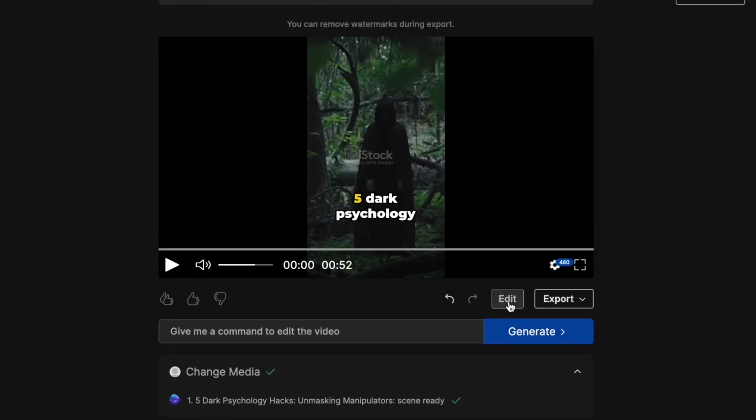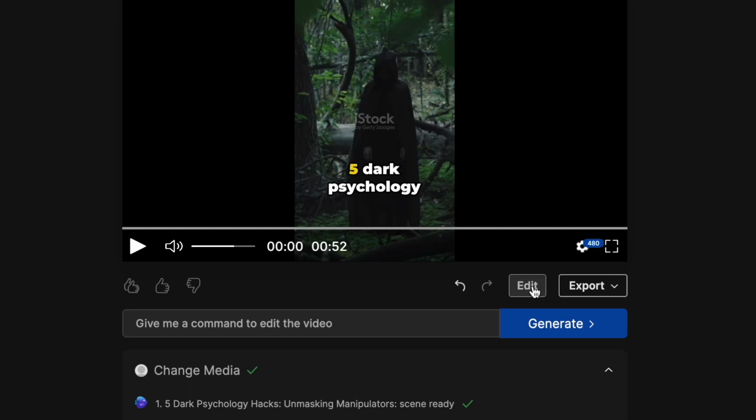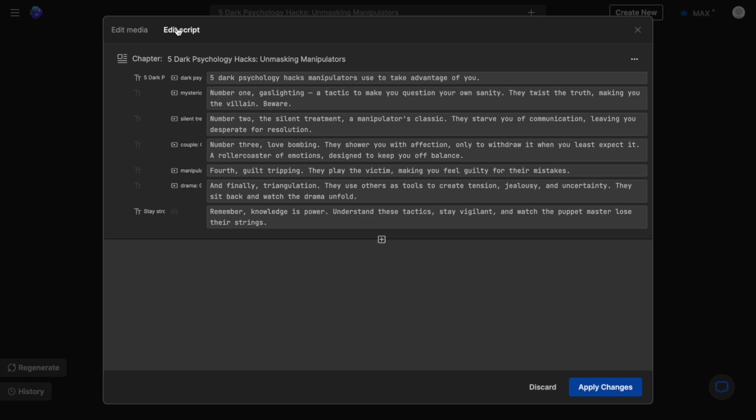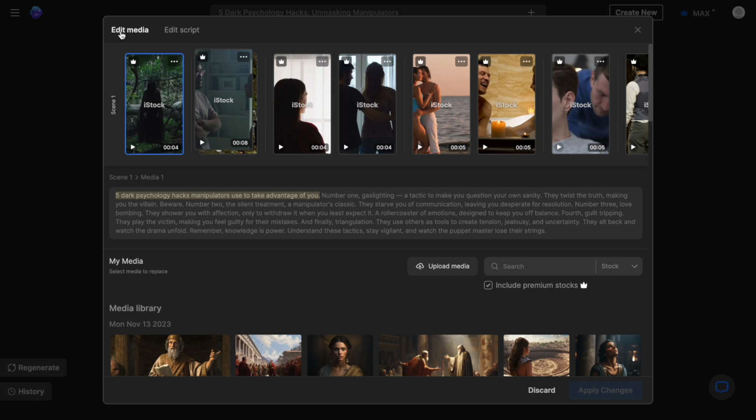So we can choose the edit option right below the canvas, and this gives us the option to edit the media and the script. Now, when you click on the edit script option, it opens up your entire script, and here you can simply make changes to the text however you want. So if you want to make sentences shorter or add a few words here and there, you can go ahead and do that. You can also make major changes like removing complete sentences, and this will change the voiceover and the B-roll accordingly.